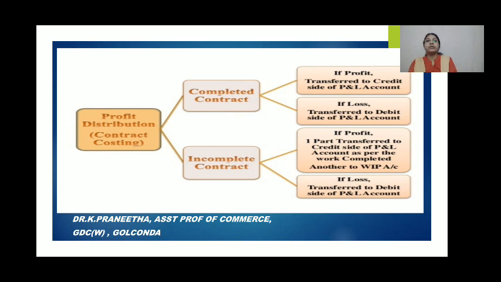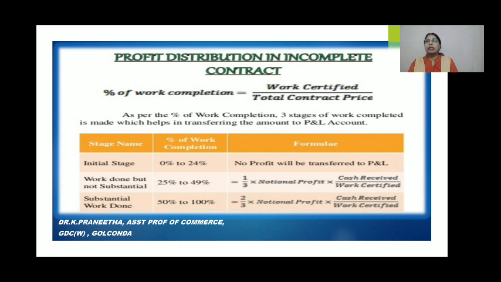Okay, here one more thing we have to do in the contract account. First of all, you should know what work in progress is. There is work certified and work uncertified. When the contract is not completed by the end of the accounting year, the architect is required to value the work in progress.